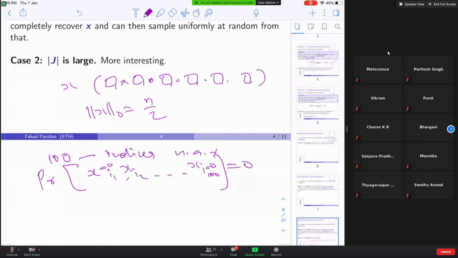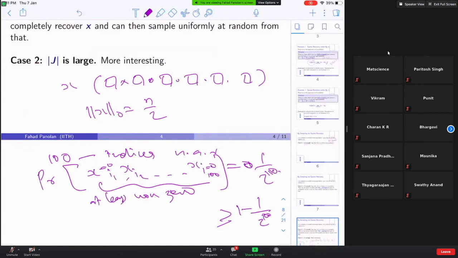Each being 0 has probability 1/2, so everything being 0 is 1/2 to the 100, right? So with probability at least 1 minus 1/2 to the 100, which is much more than 99%, what happened? At least one of them is non-zero. Correct?